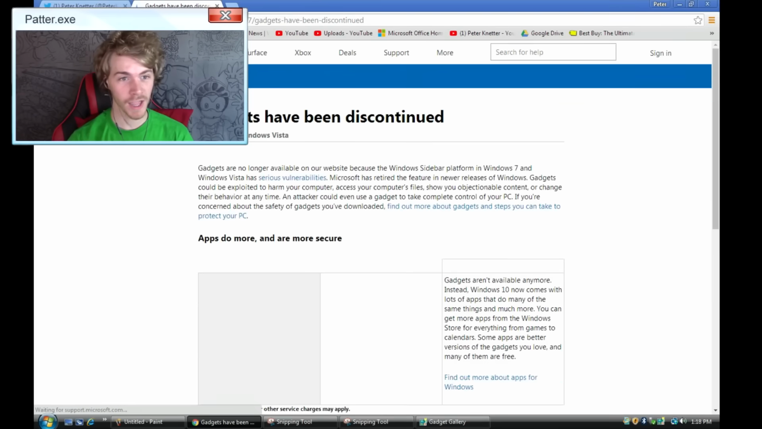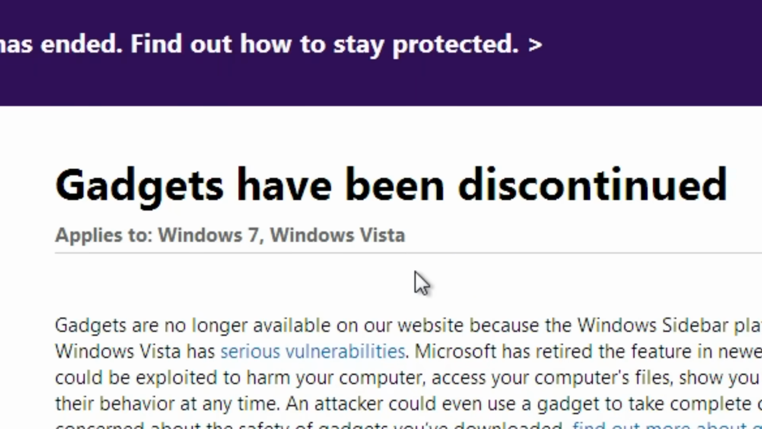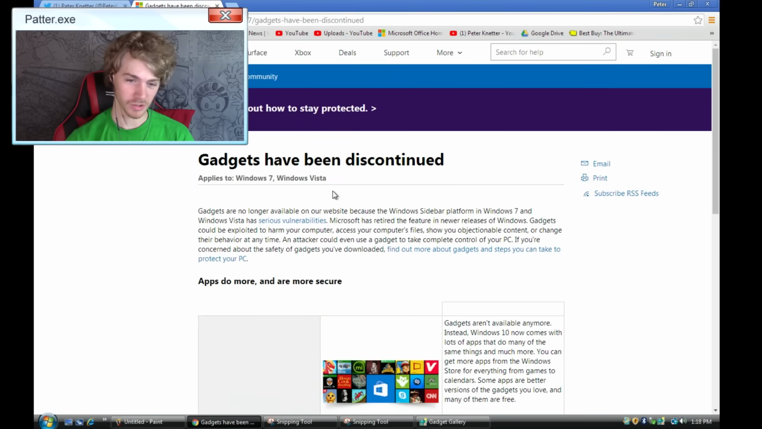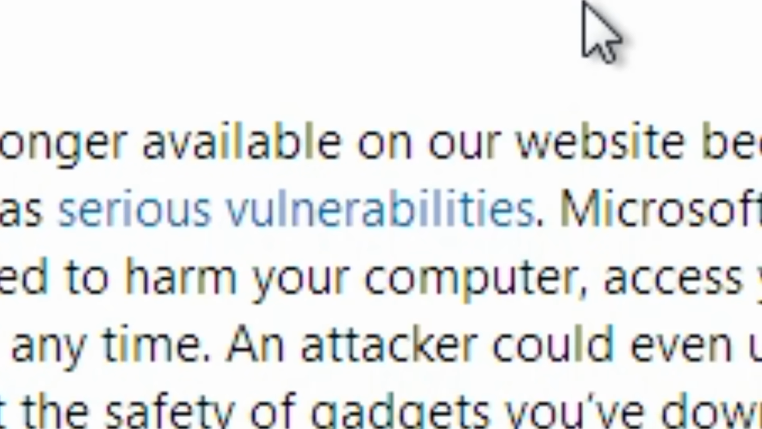Alright, in the meantime, while we're waiting, there's widgets, gadgets. They were called gadgets, not widgets. Get more gadgets. You can get gadgets online? I never knew that. We didn't have internet. Aww, they discontinued the gadgets. Gadgets are no longer available on our website because the Windows sidebar platform on Windows 7 and Vista has serious vulnerabilities.